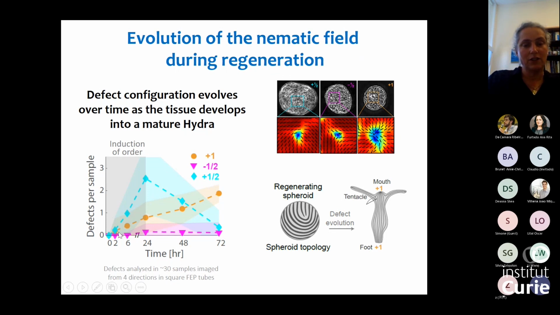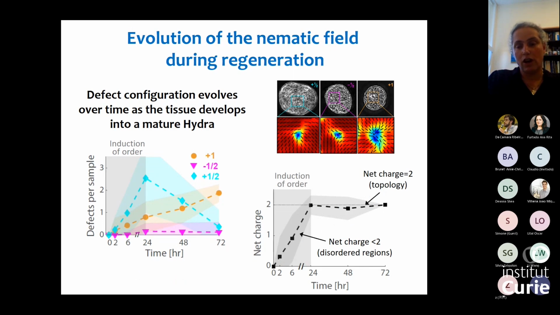And what you see is that initially +½ defects are the most common form of defect. So you see that +½ defects form, and we see a large number of +½ defects appearing at 24 hours. However, +½ defects are totally absent from the developed animal, and indeed we see them disappear over time. If we're focusing on the defects only in the body, ignoring the tentacles, there are hardly any -½ defects. And the +1 defects that eventually will be present in the mouth and the foot develop over time, as you can see here.